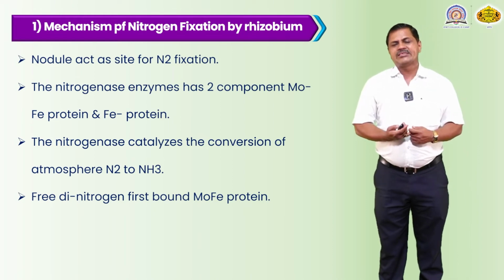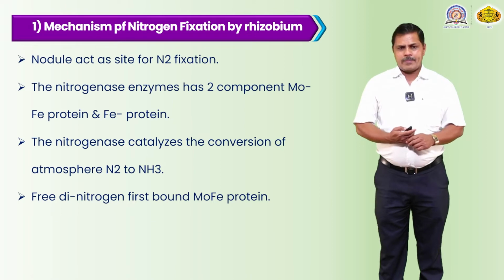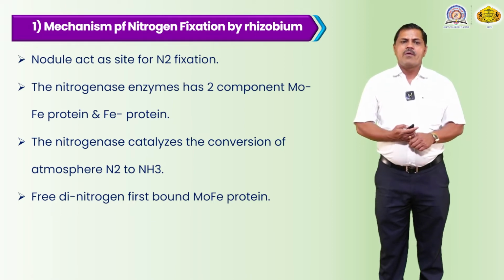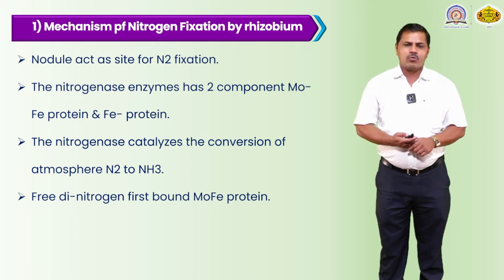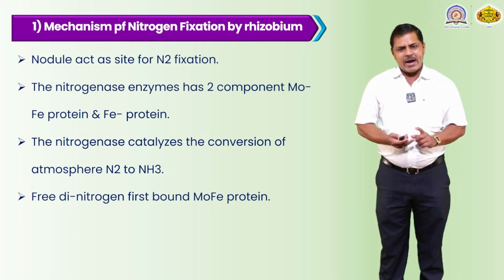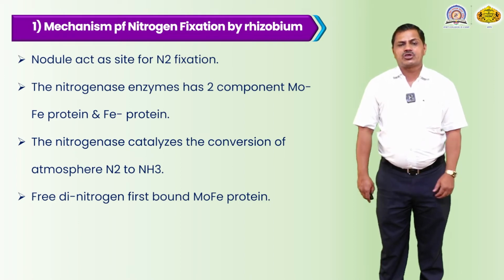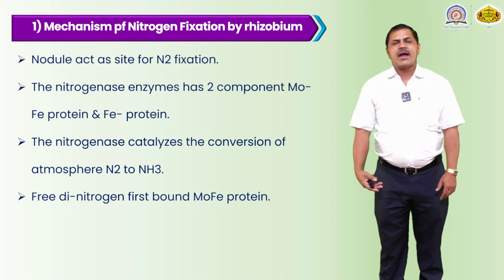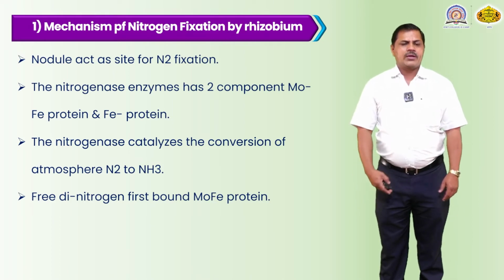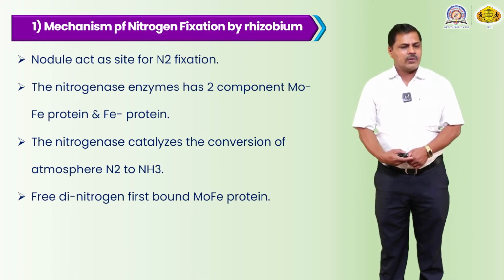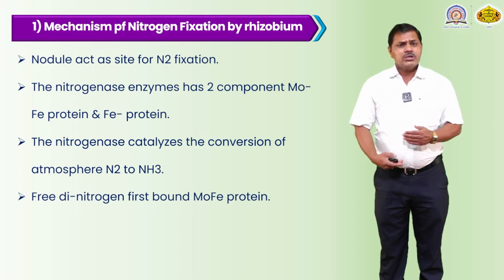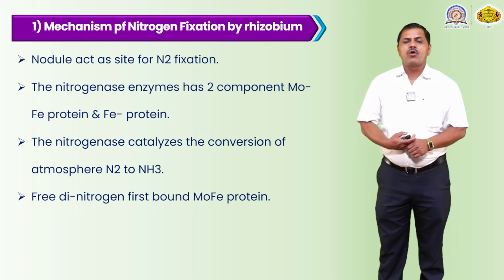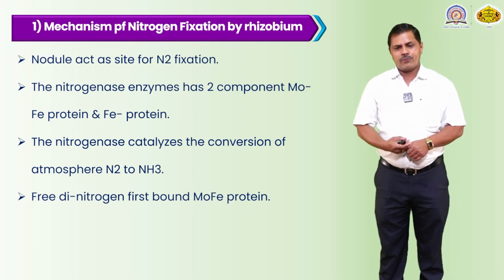This nitrogenase enzyme has two components, one of which is the ferrous protein molecule. They catalyze the conversion of atmospheric N2 into ammonia, NH3 and NH4. The nitrite or ammonia can then be formed. This free dinitrogen is first bound by the Fe protein, the molecular ferrous protein.